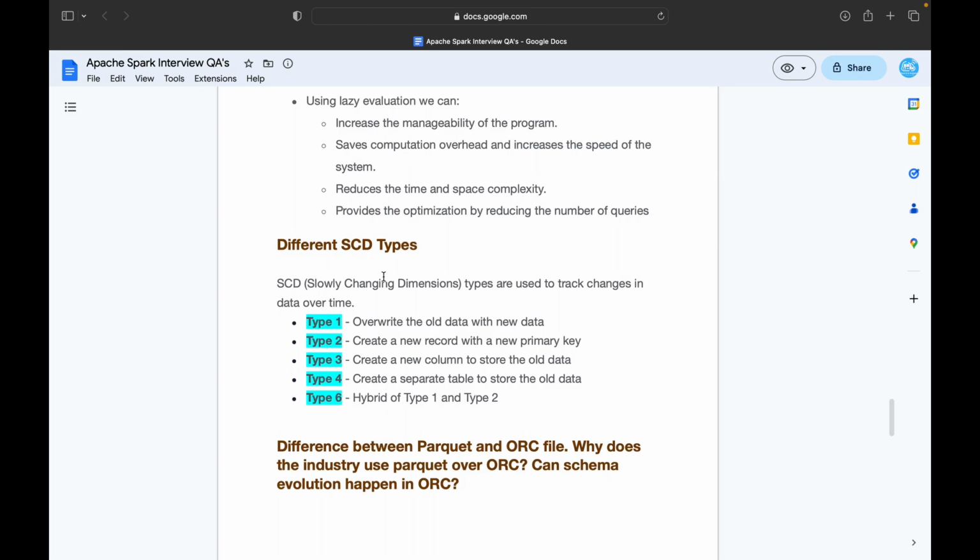Type 1 overwrites the old data with new data, meaning it will completely overwrite the data. The next one is type 2. It will create a new record with a new primary key.